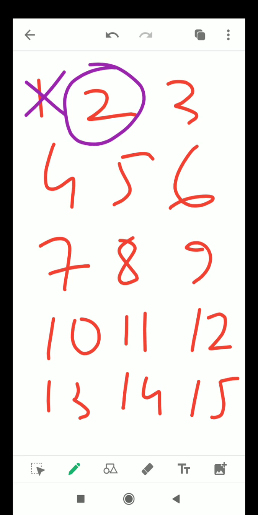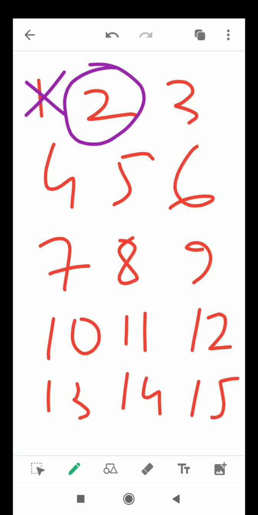After that, go for 3. Just before going to 3, I go for another step. I encircled the number 2 because 2 is a prime number. Now find the multiples of 2 in this list of numbers. Those numbers which are multiples of 2, just cut them.